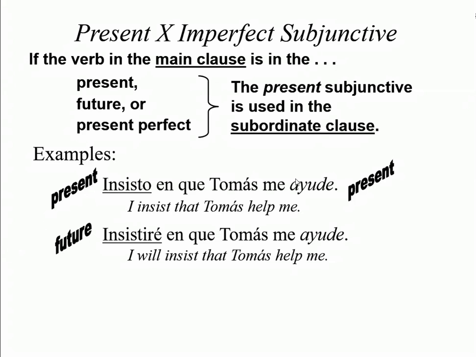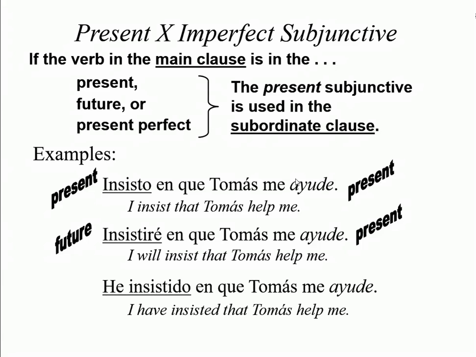The second example, you have a verb in the future in the main clause and a verb in the present subjunctive in the subordinate clause. Finally, we have a verb in the present perfect, he insistido en que Tomás me ayude, and again, we have a verb in the present subjunctive in the subordinate clause.